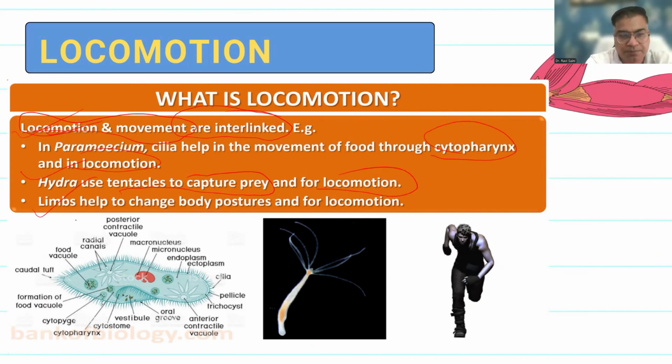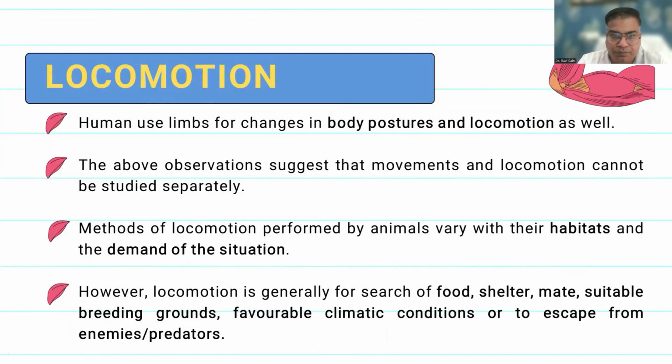In case of human beings, limbs are responsible for change in body posture and also help in locomotion, from walking and running to moving from one place to another. Humans use limbs for change in body posture and locomotion as well.